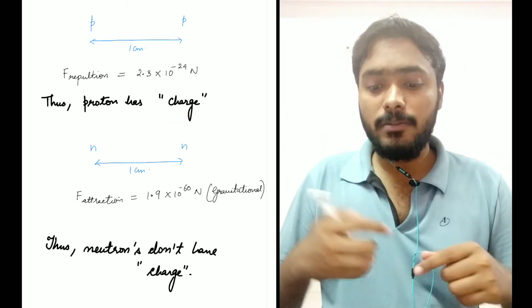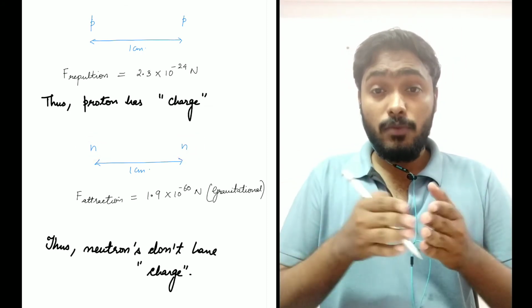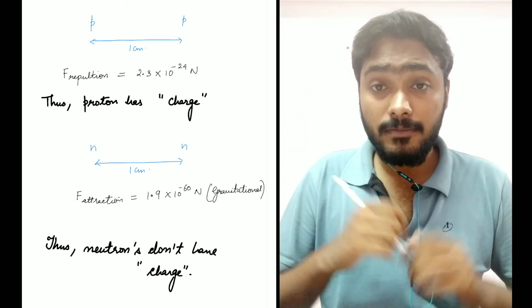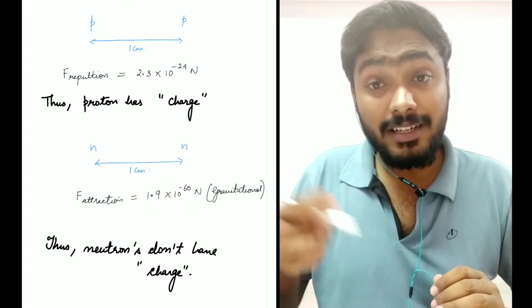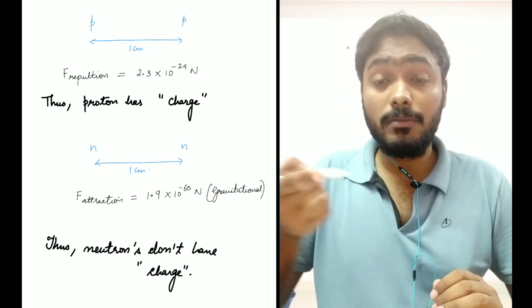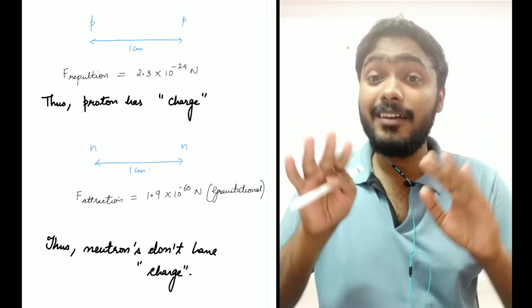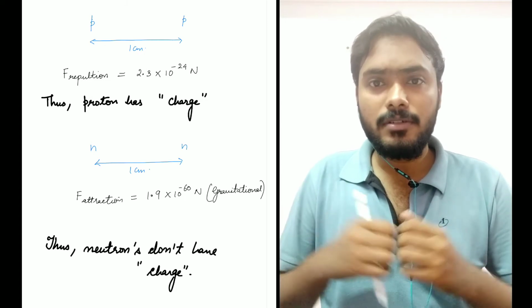They did the same experiment for neutrons. Again, two neutrons, placed at 1 centimeter distance. There they found the force to be 1.9 × 10⁻⁶⁰ Newton, which is attractive, not repulsive. There was no repulsive force.